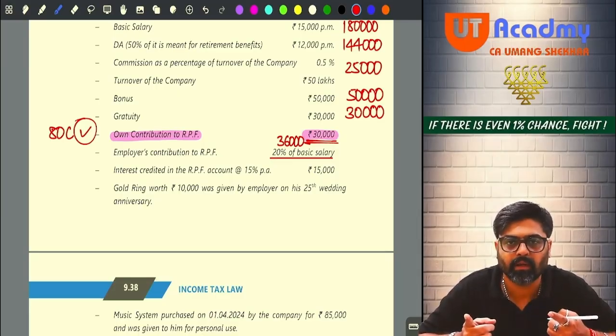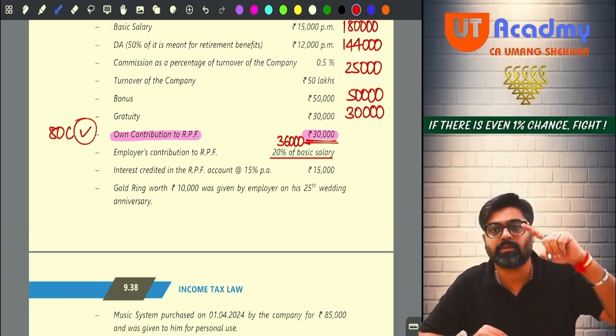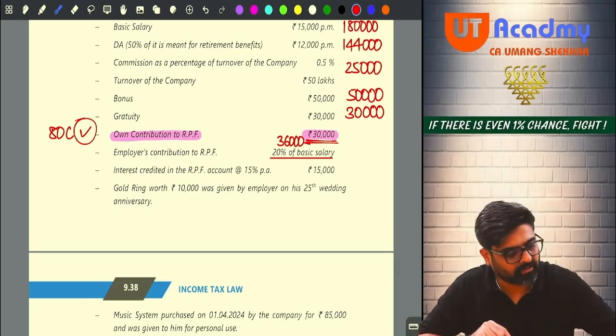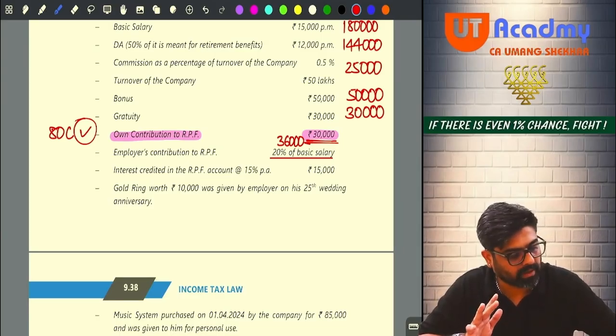Do you remember that? 12% of what? Salary. Basic, DA in terms, turnover commission. So basic you have 1,80,000. DA in terms you have 72,000 only. Don't take 1,44,000. Okay. And turnover commission is 25,000. 2,77,000. Take 12% of that.